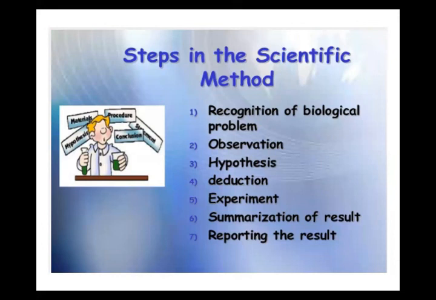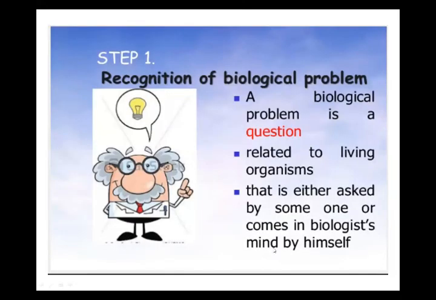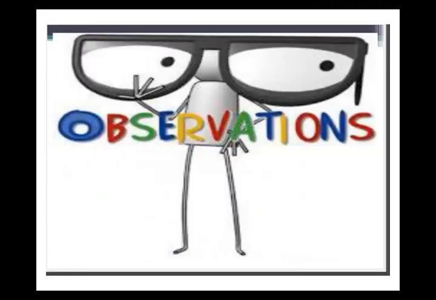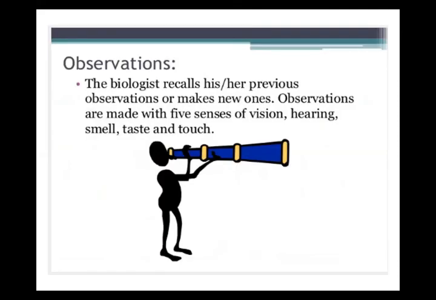Recognition of biological problem is not present in your book, beta. Leave it. Your steps start from observation, hypothesis, deduction, experiments, result, and law or theory. Number 6 is law or theory. Recognition of biological problem, and then first, observations are always made, and these observations should be very relevant. For the observation, we use the five senses, and this is collected data for the relevant biological problem.